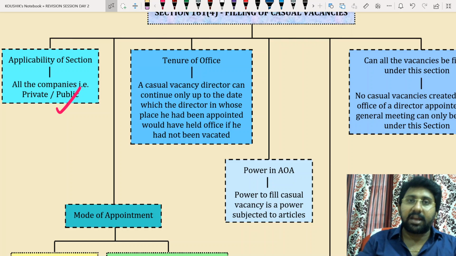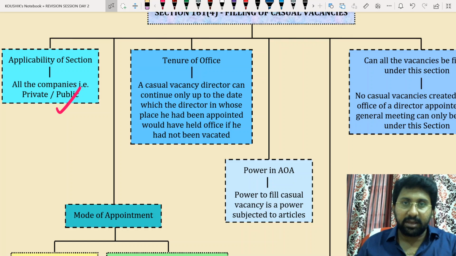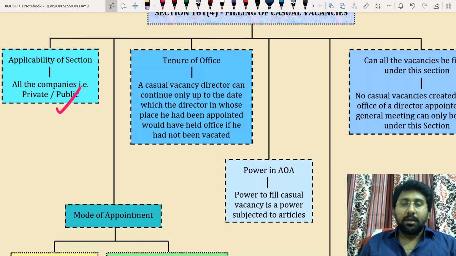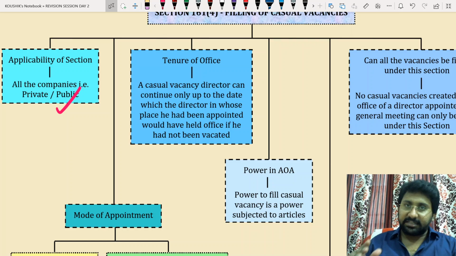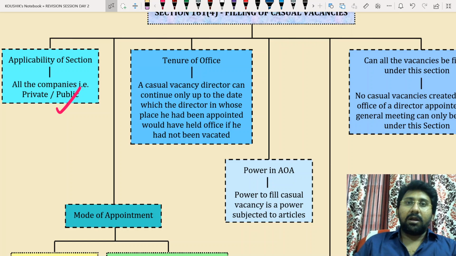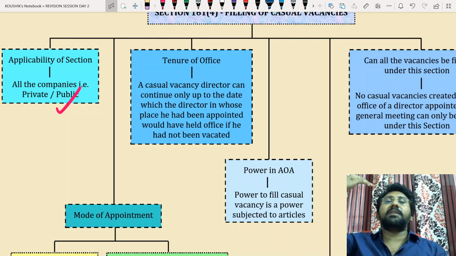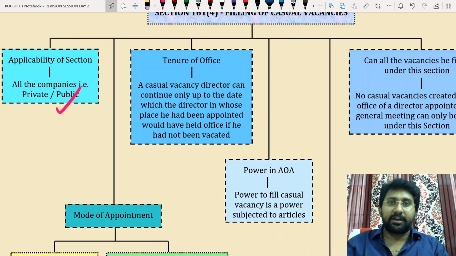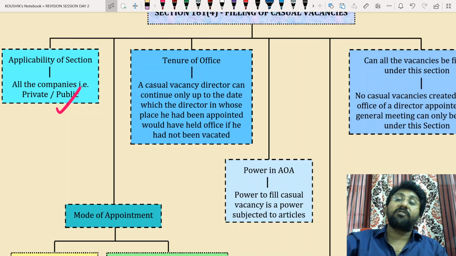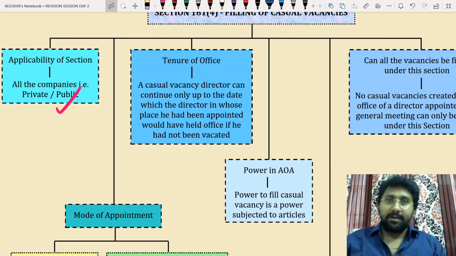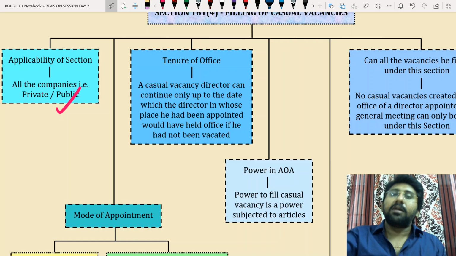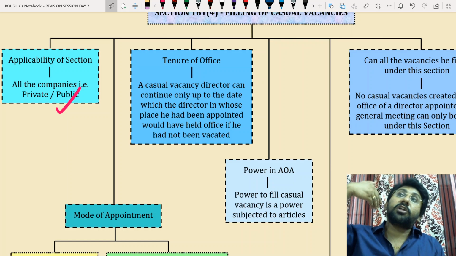For example, the original director was appointed today for 5 years under 160. He vacated after 3 months. And I appointed, for example, exactly 1 month after the vacation of the original director. From there he will continue for 4 years and 6 months. That means because he completed only 4 months, another 4 years and 6 months of tenure will be there for him to continue.